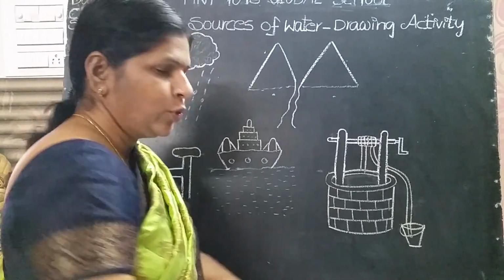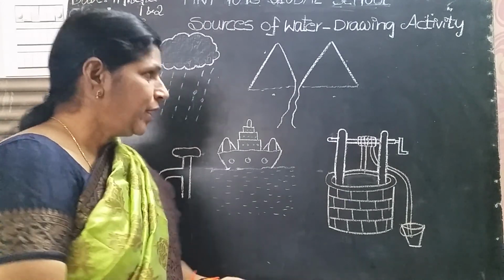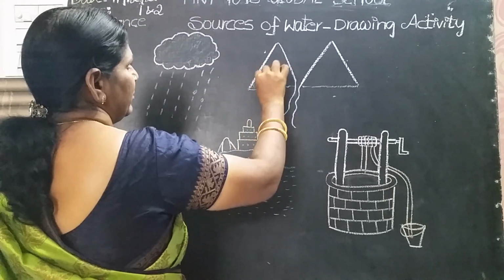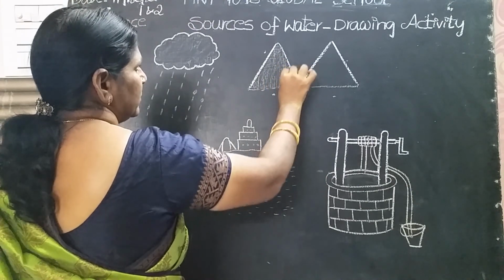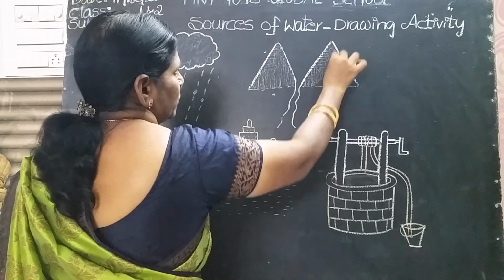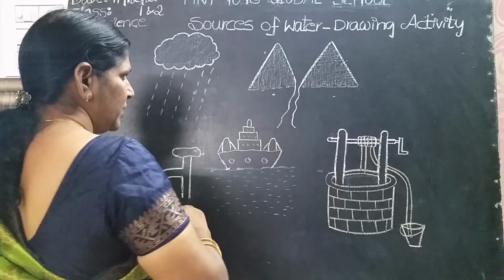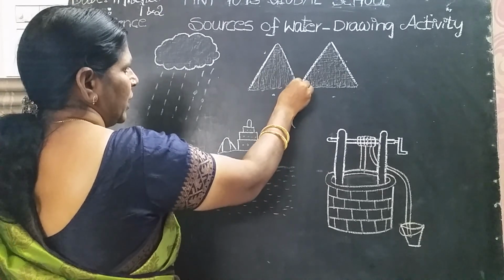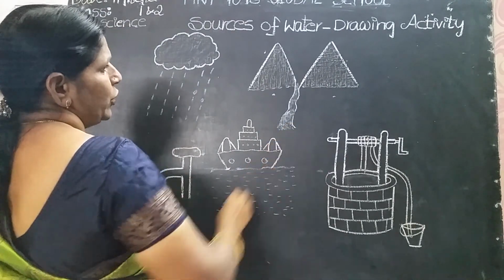Okay, now it's time to color the diagrams. What is the color of the hill, children? Brown. You have to use brown, children. But here there is no brown color. Okay, draw like this, brown color. Okay, river, blue color. You have a number of crayons with you, no, children? Okay, you have to use them.